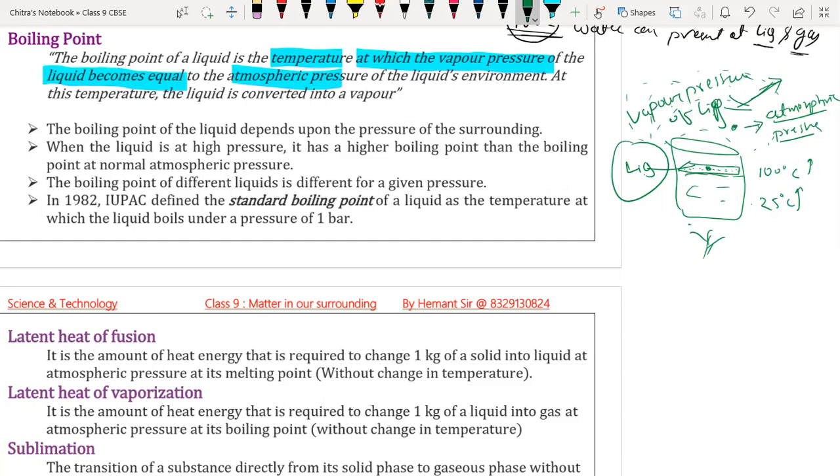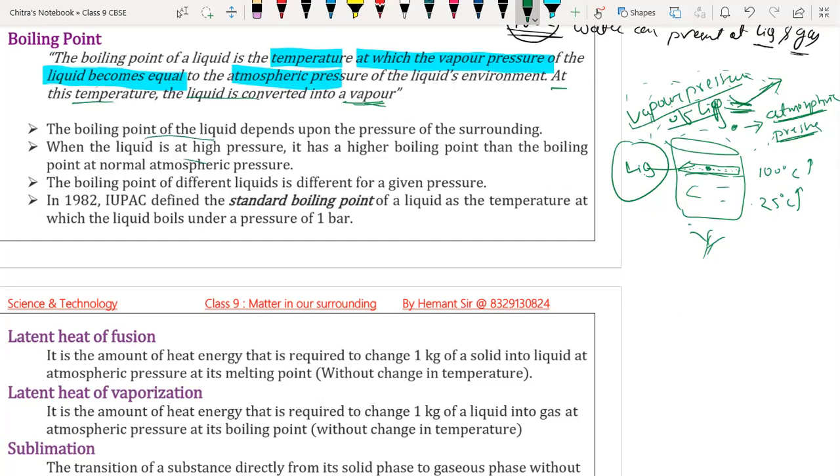So the definition is: when the vapor pressure of a liquid becomes equal to atmospheric pressure, the temperature of the liquid is called the boiling point. Beta, understood? Yes, sir. At this temperature the liquid converts into vapors, meaning gaseous form.